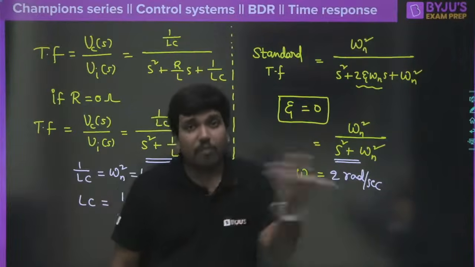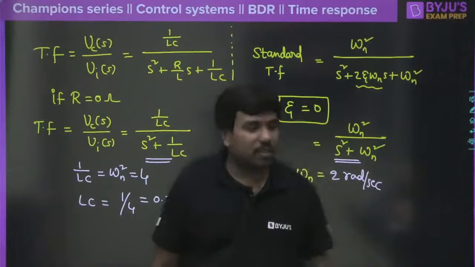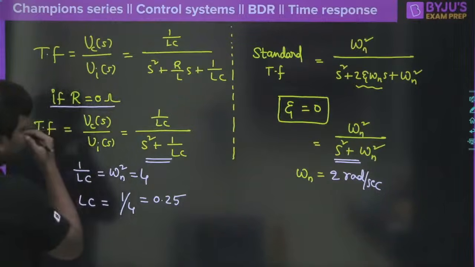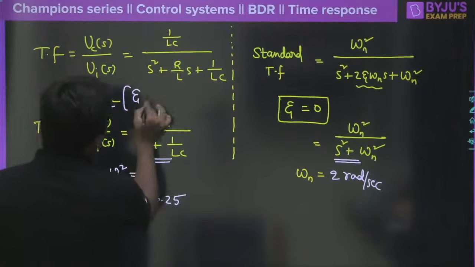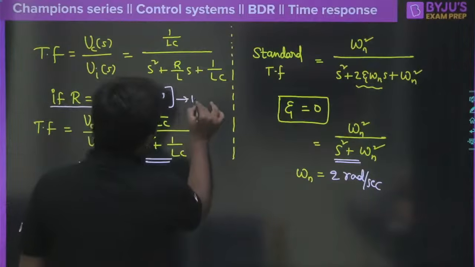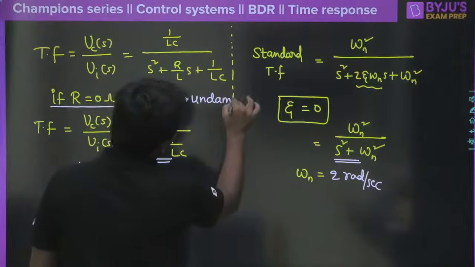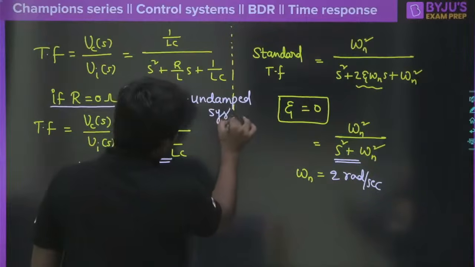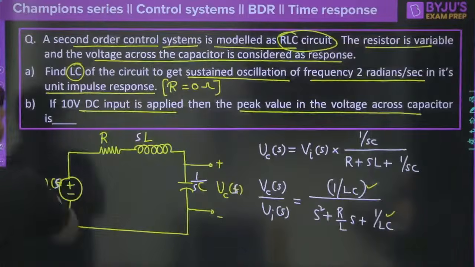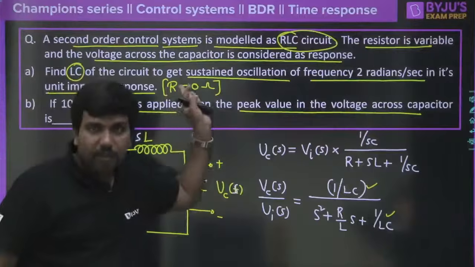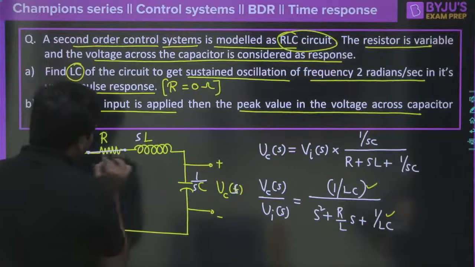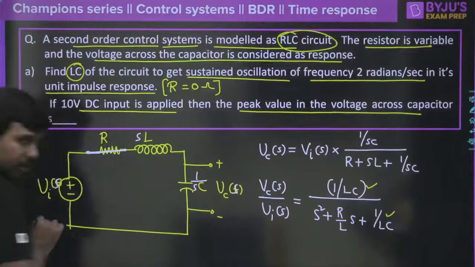But what is the concept we must understand here? What is the concept you must understand? Look at this. Suppose this inherently says that when the resistance is equal to 0, it means that there is no damping in the circuit, correct? So that means zeta is equal to 0. Then this is called an undamped system. Clear? Undamped system. Very good. So in an RLC circuit, if by chance the resistance becomes 0, what will happen? It will look like a short circuit here, correct? It looks like a short circuit.